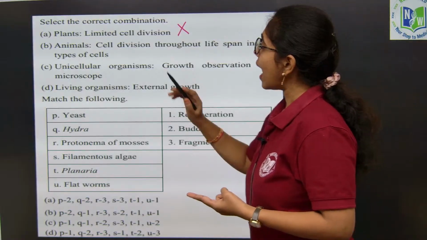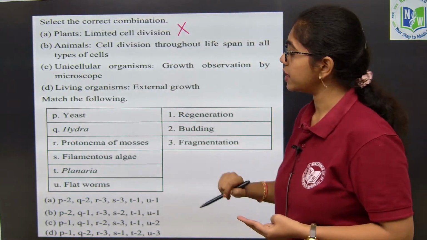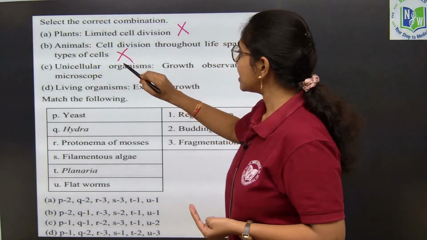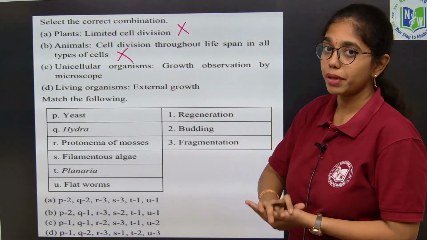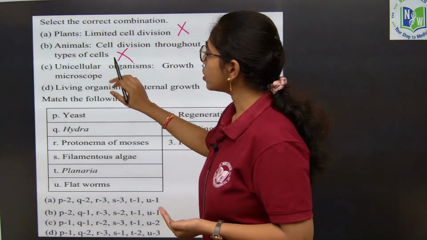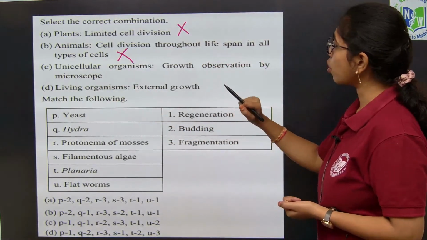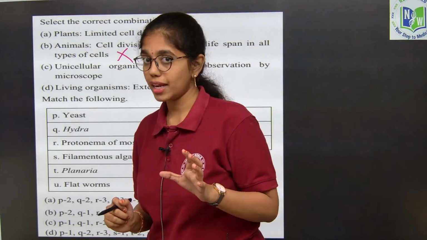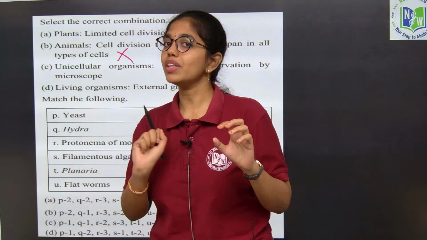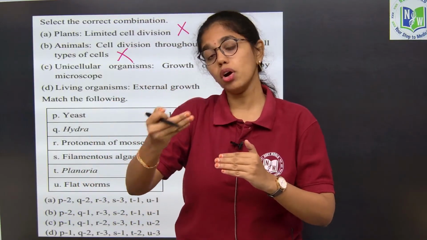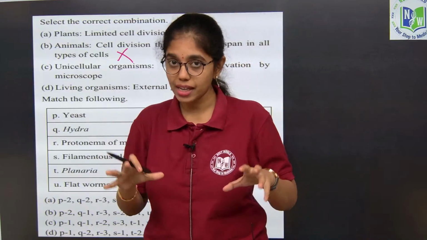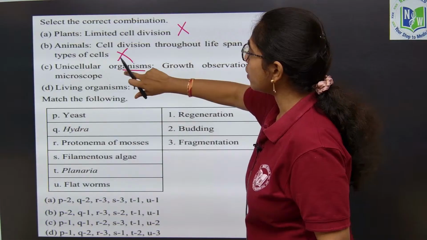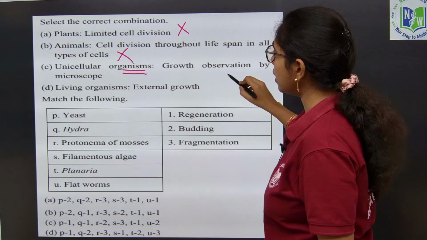Second is animals, cell division throughout the lifespan in all types of cells. No, cell division is only up to a limited period of time in animals. Next, unicellular organisms, growth observed by microscope. Yes, in unicellular organisms, growth is synonymous with reproduction, because as they grow, they increase in cell number and occupy the complete space. So, unicellular growth is clearly observed by the microscope.